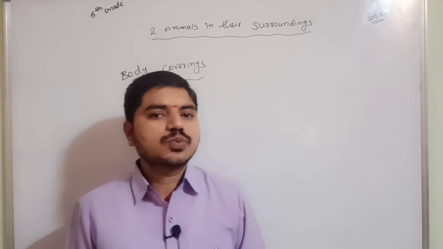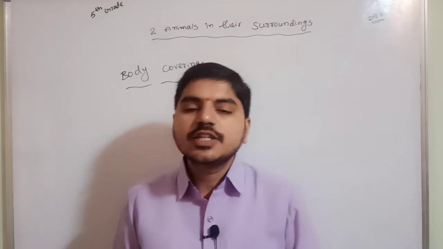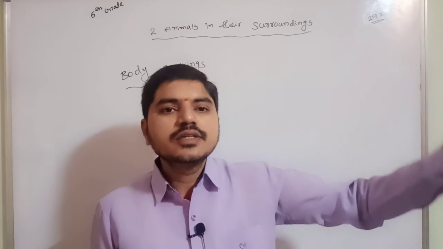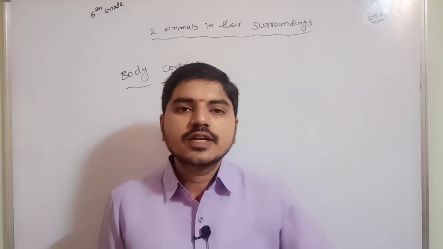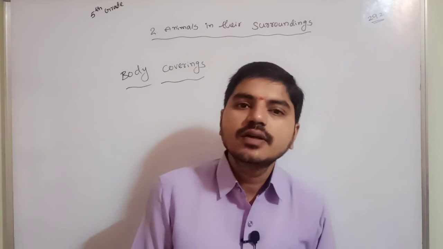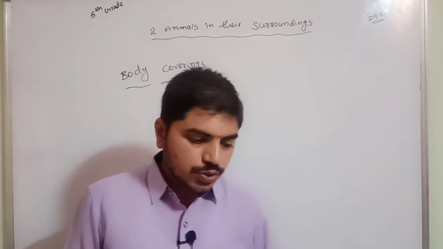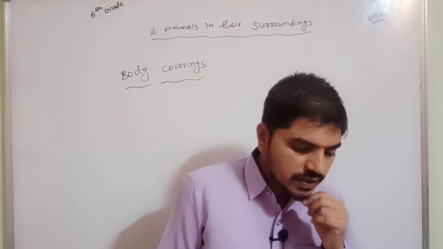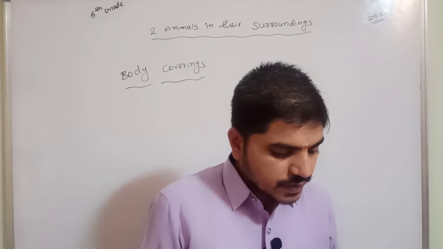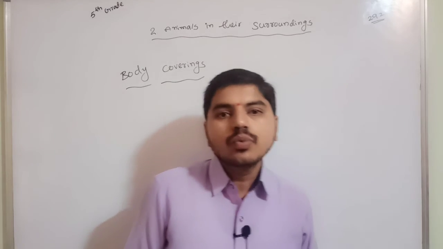So other animals cannot identify the tiger, and then it is easy to hunt. Clear now, all of you understood? So this is called camouflage.